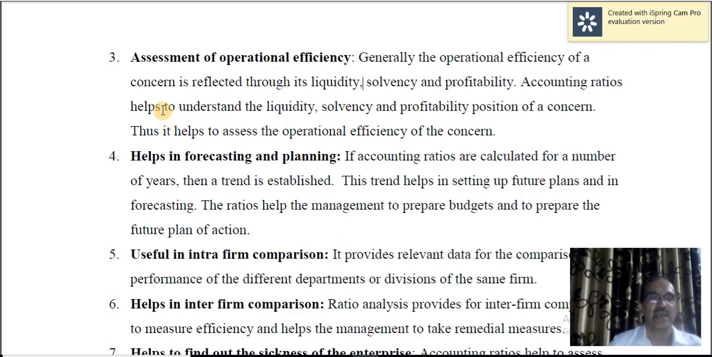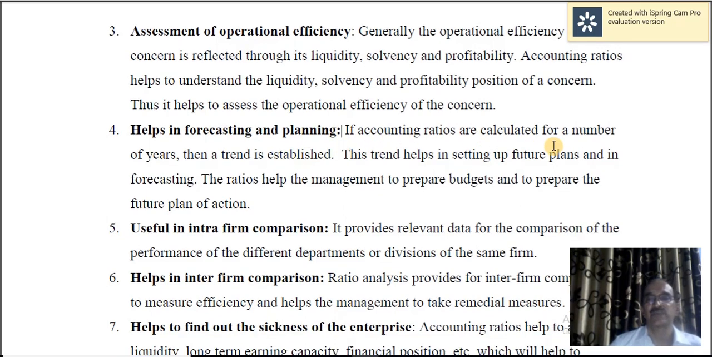Accounting ratios help us to understand the liquidity, solvency, and profitability position of a concern. Thus, it helps us to assess the operational efficiency of the concern, whether the concern is functioning well, doing well. So that could be understood with the help of ratios. Helps in forecasting and planning.